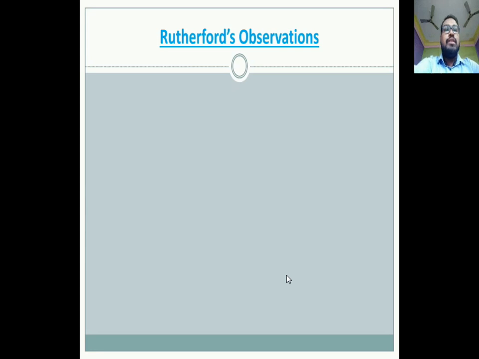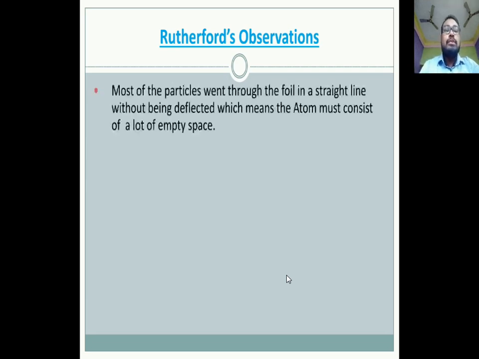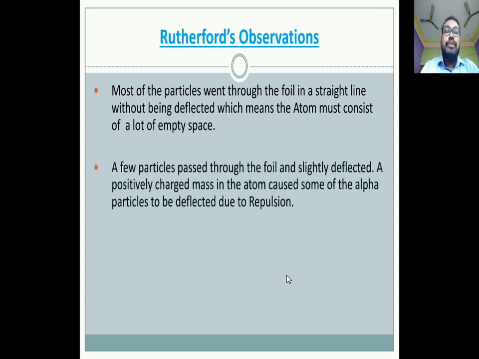Now see Rutherford's observations. What are Rutherford's observations based on his gold foil experiment? The first one is most of the particles went through the foil in a straight line without being deflected, which means the atom must consist of a lot of empty space. A few particles passed through the foil and were slightly deflected.